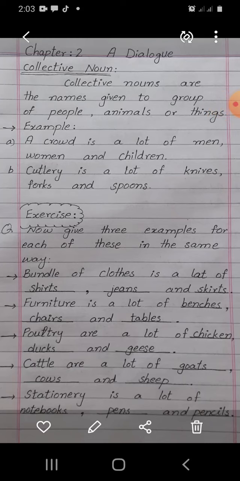Topic is a dialogue, page number 10. In this lecture, I tell you what is collective noun and what is adverb. I discuss some types of adverb and solve the activities. Let's start. And the first word is collective noun. Collective noun definition.